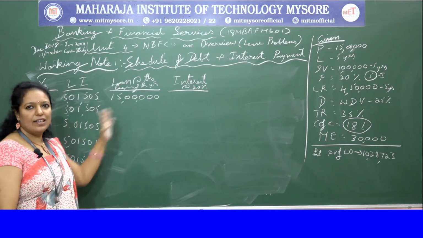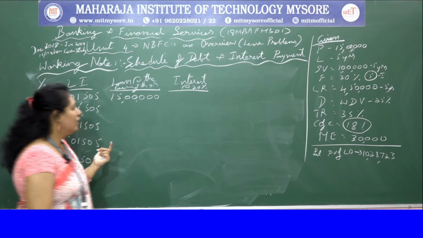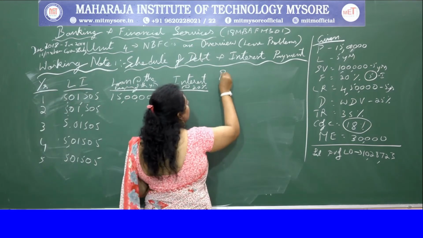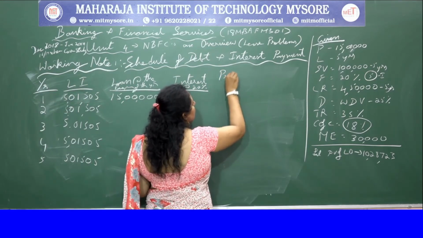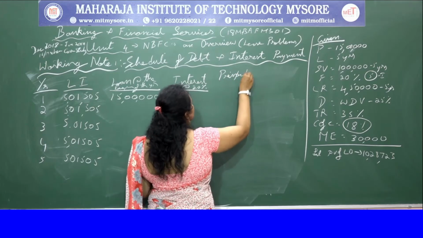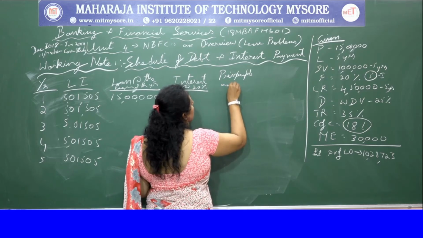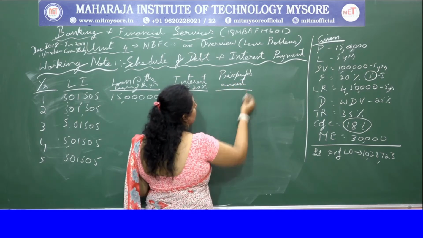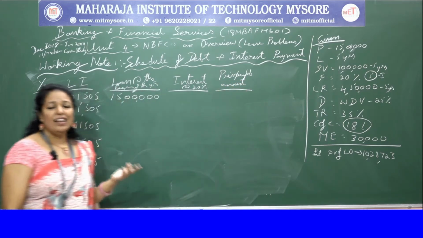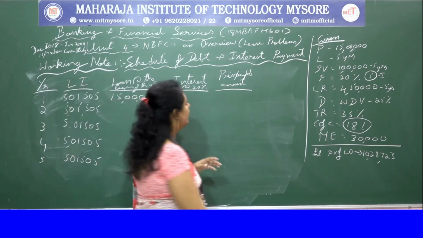As of now, I'll leave it, and we'll put all the columns and then do the calculation. Next, principal amount.